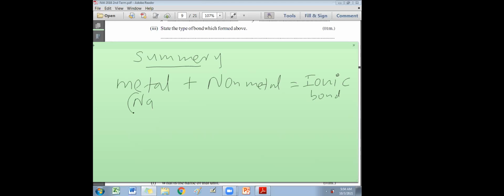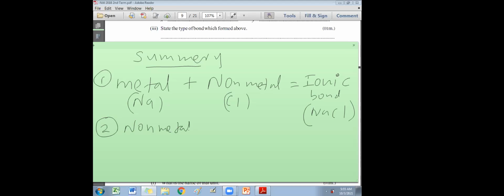I can give a lot of examples. Example, sodium and chlorine, sodium chloride, ionic bond and ionic compound, ionic lattice. That is number one. You can take any other: calcium plus chlorine, calcium chloride, potassium plus chlorine, potassium chloride, magnesium plus chlorine, magnesium chloride. Or you can take any metal and non-metal, even sodium and hydrogen, sodium hydride, magnesium plus hydrogen, magnesium hydride, or sodium and oxygen, sodium oxide, potassium plus oxygen, potassium oxide. Metal, non-metal, ionic bonds, ionic compound.